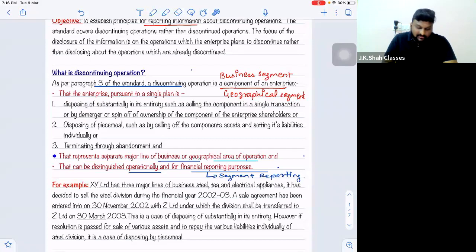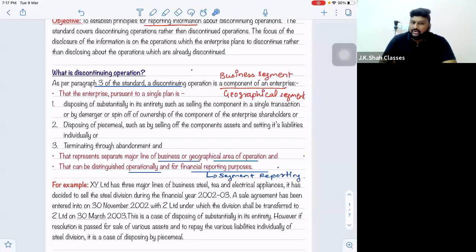So, point number 2 and point number 3 give me a final conclusion that yes, the operation should be either a business segment or a geographical segment, and they should be distinguished operationally as well as for financial reporting purposes. It means you can calculate each and every segment's assets, liabilities, revenue, expenses, and profit or losses separately.